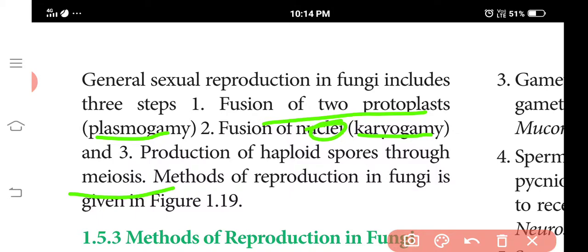Karyo means nuclei and gamy means fusion. So the fusion of nuclei is called karyogamy. Meiosis: do you know that haploid spores are produced through meiosis? Production of haploid spores occurs through meiosis.